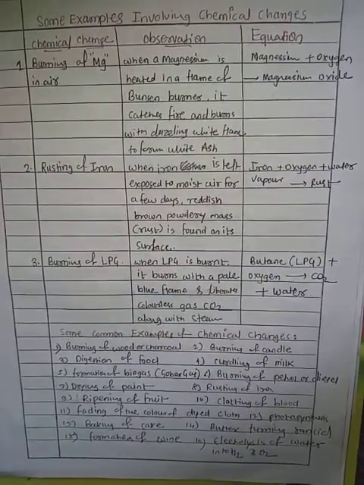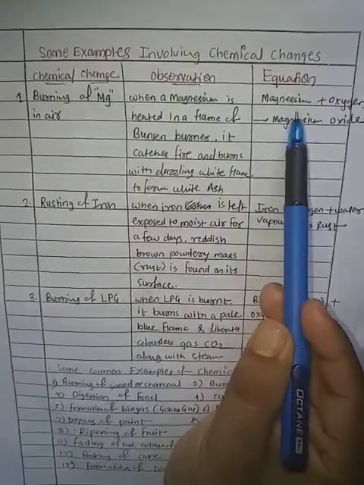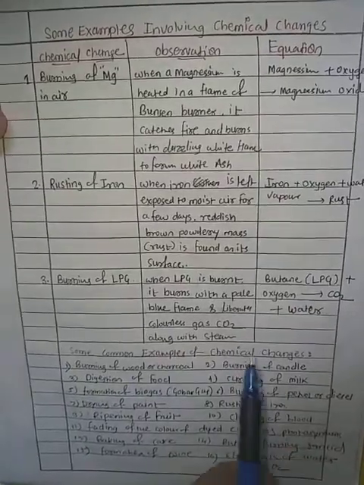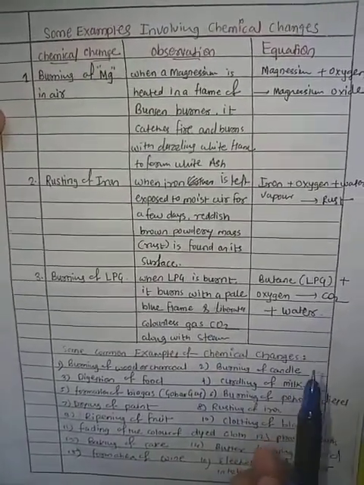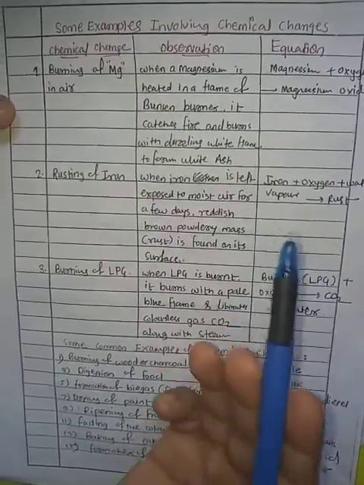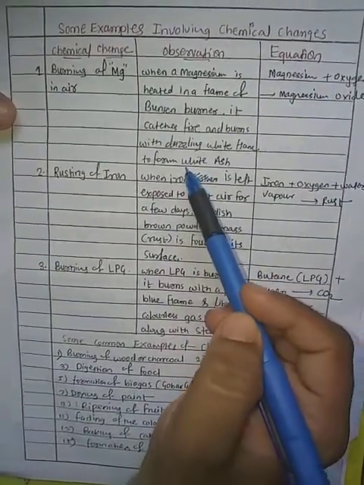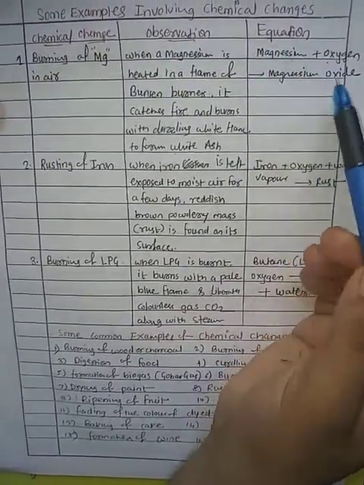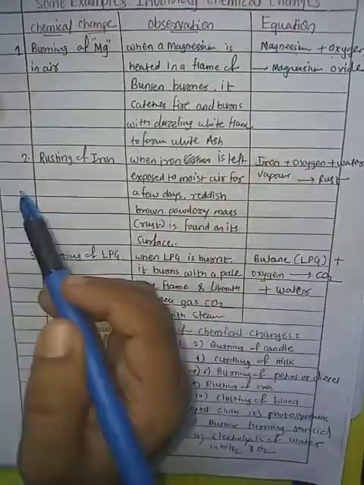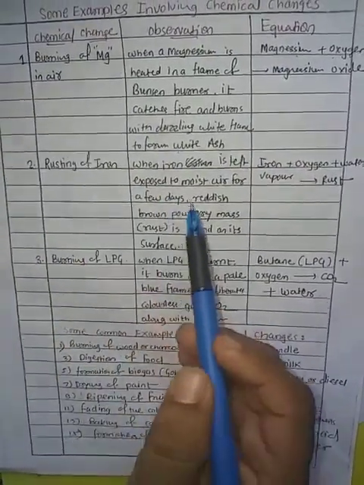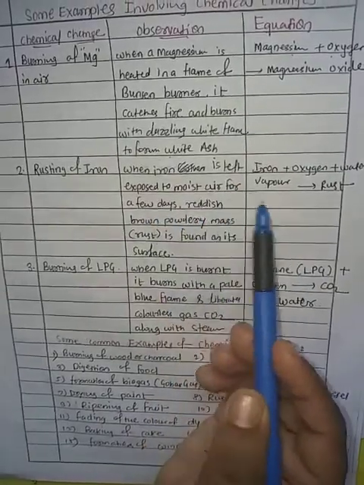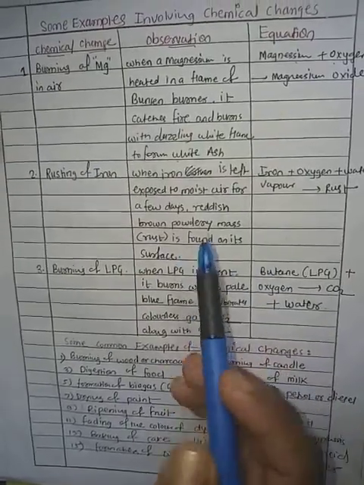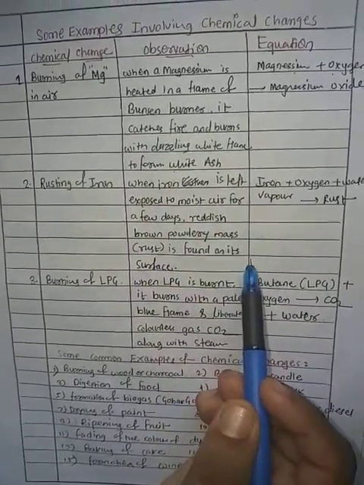We can observe this in our chemistry lab also. When we heat magnesium ribbon, it gives dazzling white light and white ash forms. Magnesium plus O2, that is oxygen, gives MgO. That is the reaction. Next, rusting of iron. When iron is left exposed to moist air for a few days, a reddish brown powdery mass, which we call rust, is found on its surface.